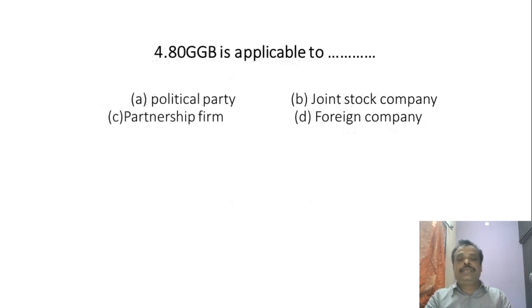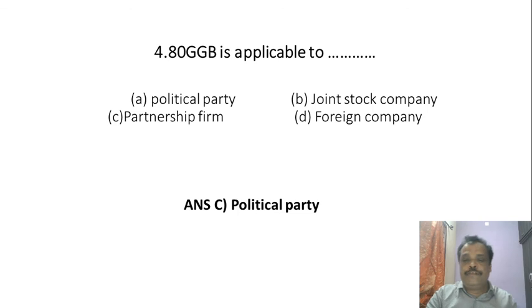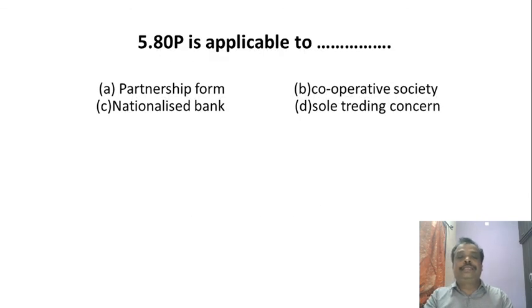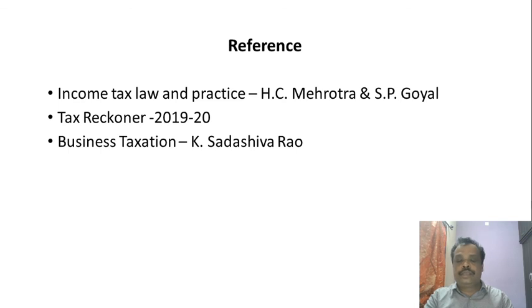80GGB is applicable to which of the four answers given: political party, joint stock company, partnership firm and foreign company. The right answer is political party. 80P is applicable to which of the four answers: partnership firm, make it firm, cooperative society, nationalized bank and sole trading concern. The right answer is cooperative society. Thank you for your patience in listening.